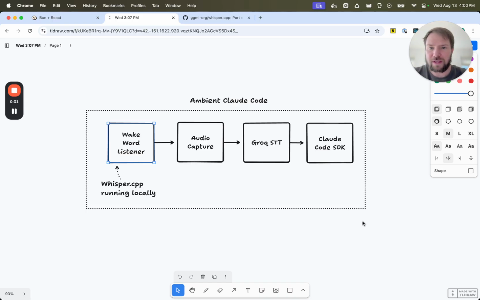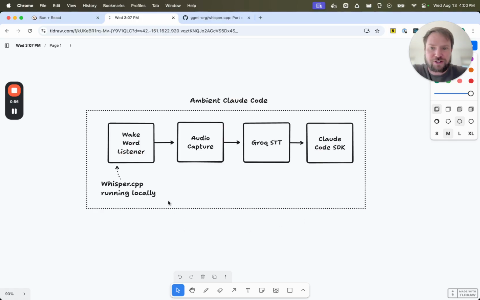So for the Claude Code architecture here, the Claude Home, the ambient Claude Code, we have a wake word listener. We will use that to trigger a process to capture the audio. Then we will have Groq use one of the Whisper models to do a quick transcription, get that speech into text, and then push that into the Claude Code SDK.